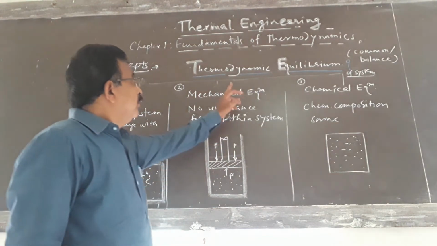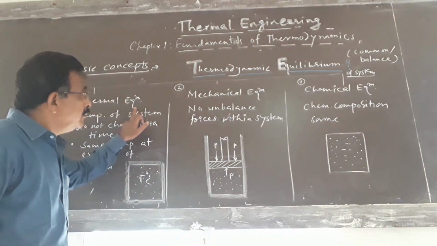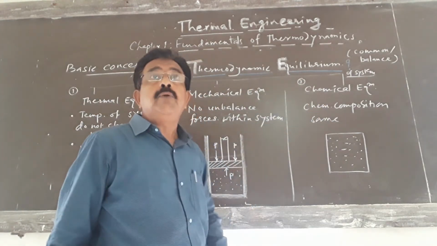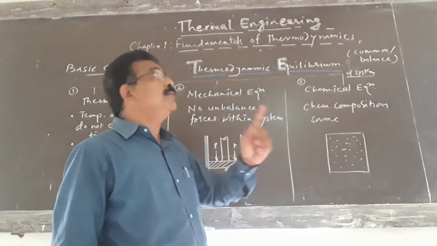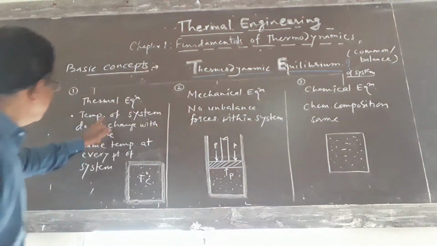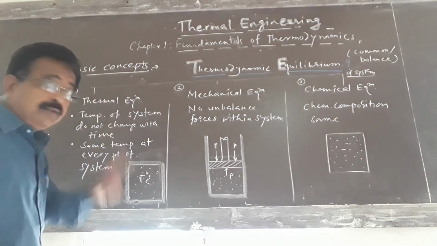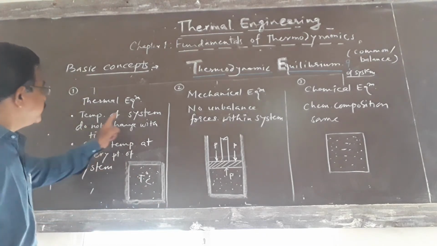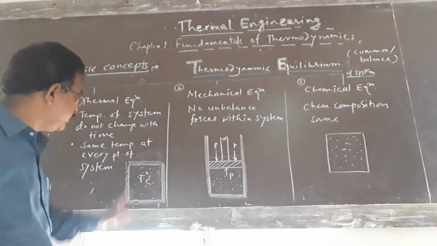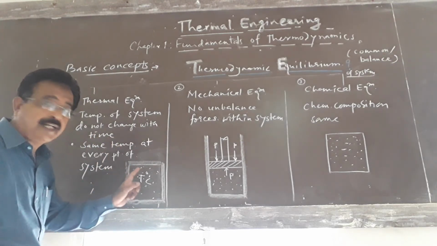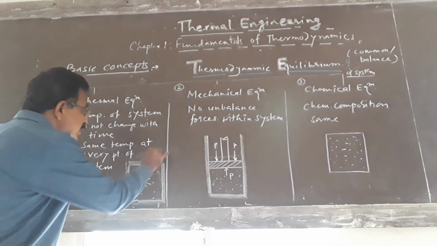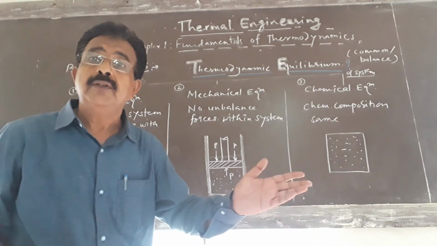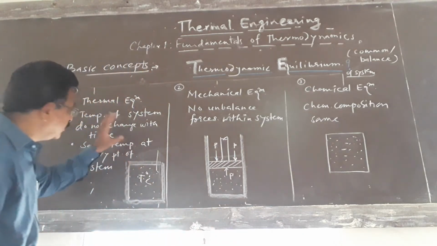Okay. Now it should attain thermal equilibrium, mechanical equilibrium, and it should attain the chemical equilibrium also simultaneously. Then we will say that the system is under thermodynamic equilibrium. Now what is thermal equilibrium? The system is under thermal equilibrium when the temperature of the system does not change with time. That means the temperature of the system remains constant. Whatever is the temperature now, after 5 minutes it is the same. It does not change with time.